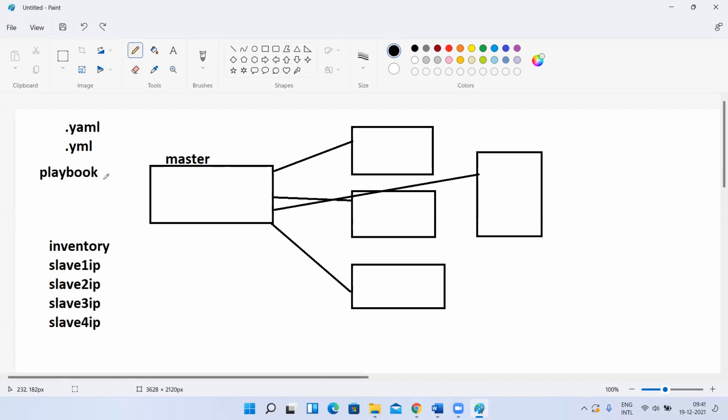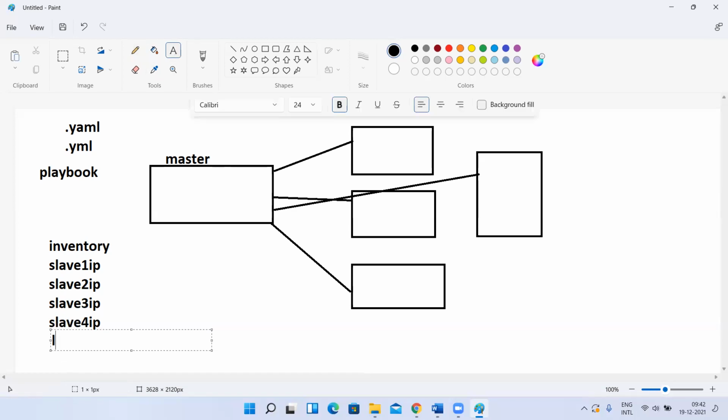Okay. Next, in this inventory, for example, we discussed one scenario at the start of this session. I want to install Java on all the machines. Now, I can install Java only on the slaves, but not on the master. I want to consider my master also. My master will also work as a server, one instance for the deployments. So I want to install here also. Then you can give the master IP here, or else you can give localhost. Localhost means the local machine. So localhost or master IP.